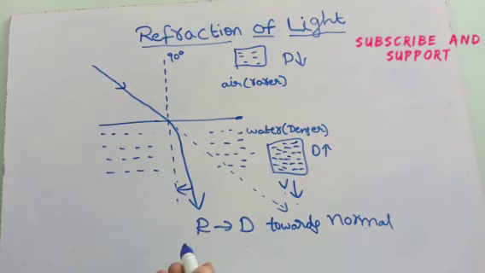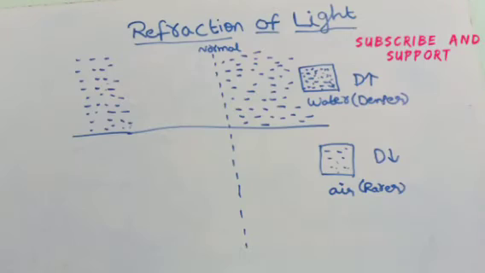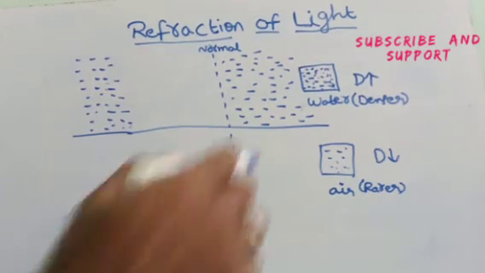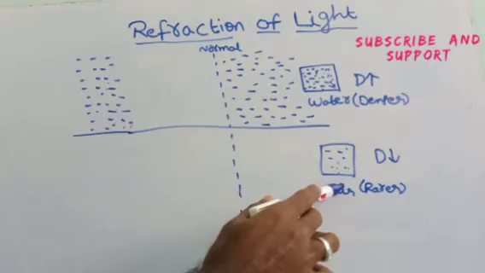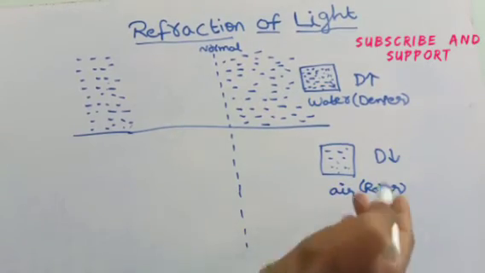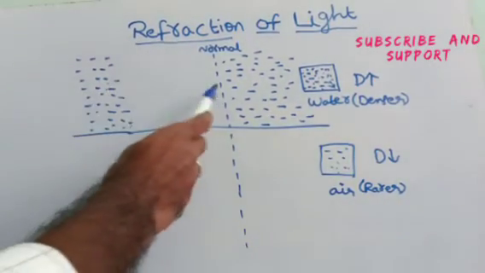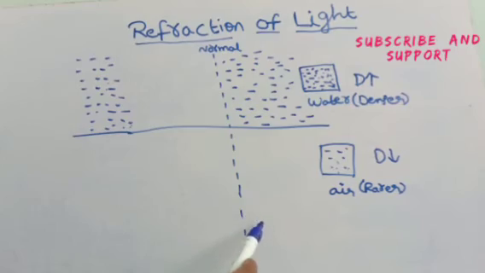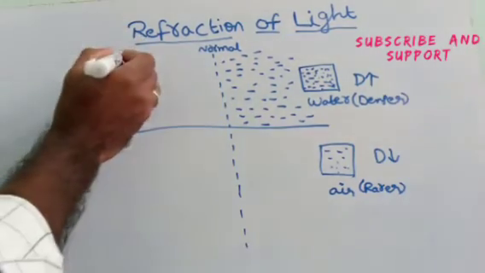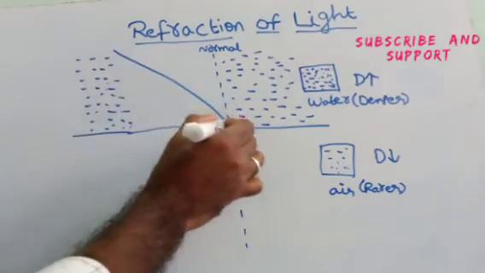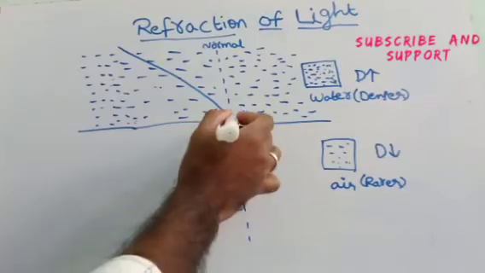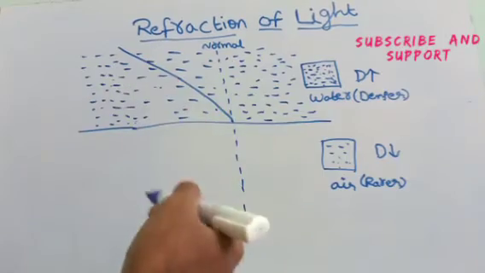Now we will discuss from denser to rarer medium. Now light is traveling from denser medium to rarer medium, which means from water medium into air medium, which is rarer medium. This is water medium, and this is rarer medium, and this is our normal. Here in water it's traveling with difficulty.